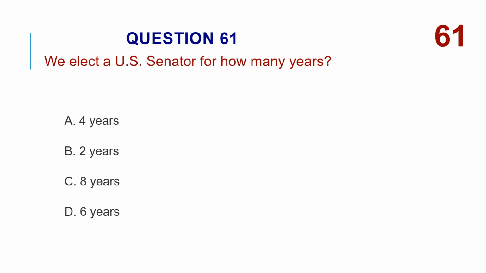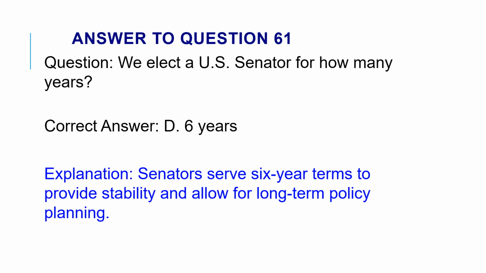We elect a U.S. Senator for how many years? A. 4 years. B. 2 years. C. 8 years. D. 6 years. The correct answer is D. 6 years. Senators serve 6-year terms to provide stability and allow for long-term policy planning.